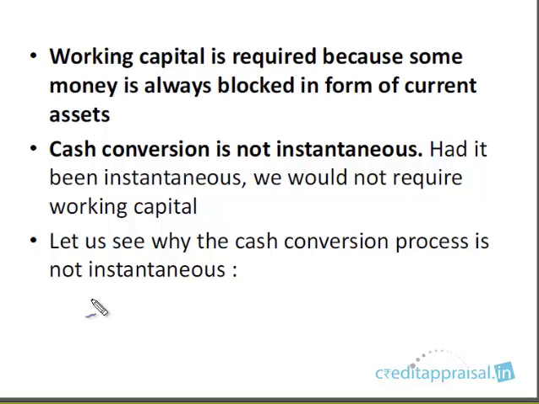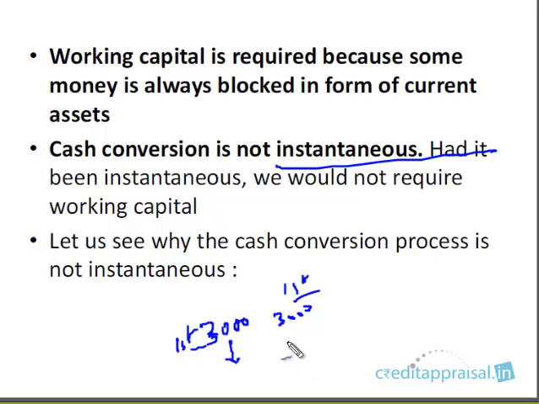And the entire problem is the cash conversion is not instantaneous. What do you mean by cash conversion? In the earlier example, if the boy receives scholarship at the beginning of the month, on the first of the month 3,000, then he need not borrow from his father, because this 3,000 he'll be using for 1 month happily. At the second month, first of the second month, again he's going to receive 3,000. So at no stage he needs to borrow from his father.